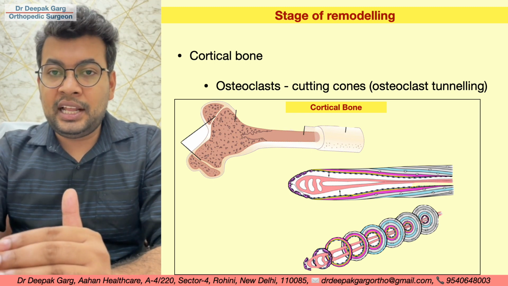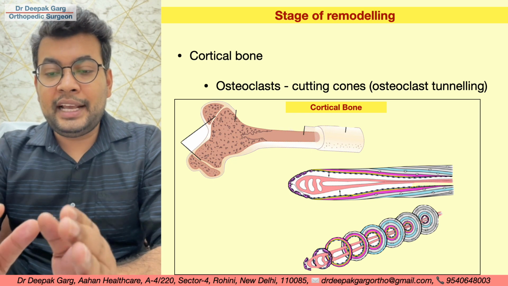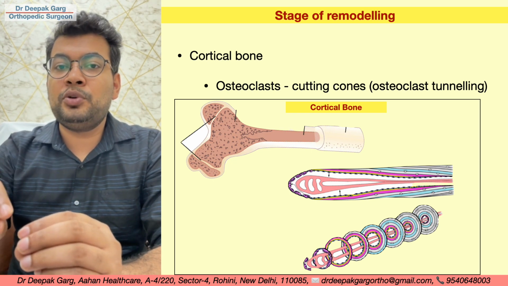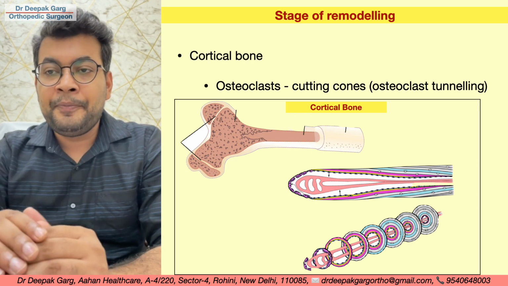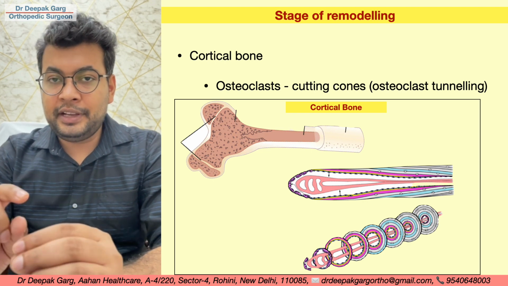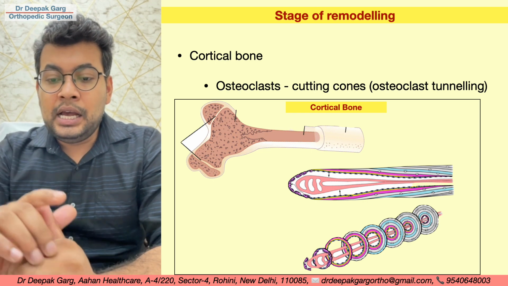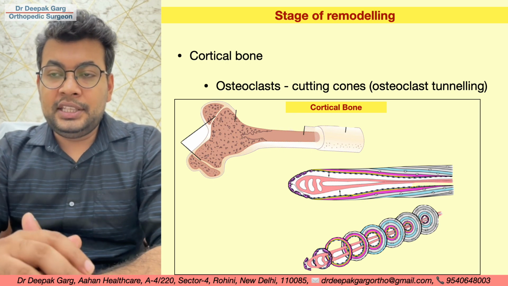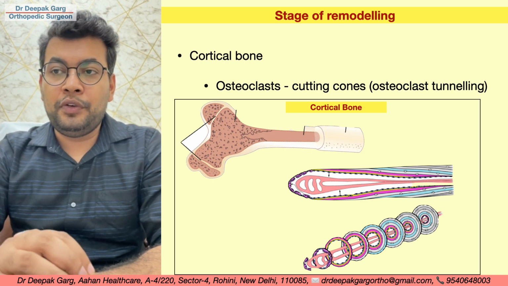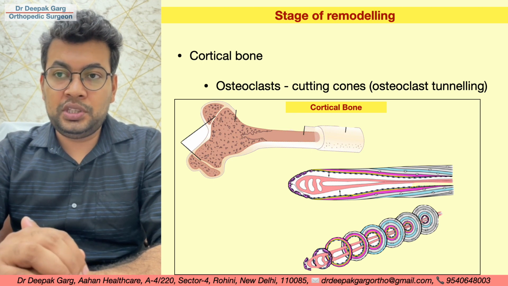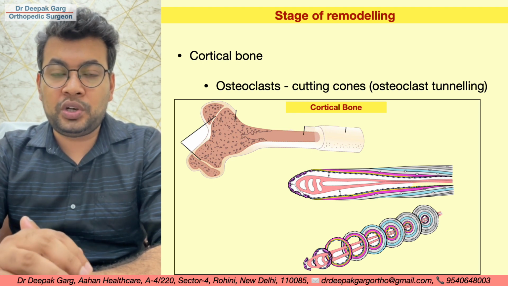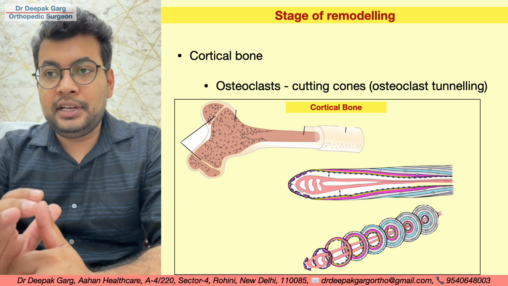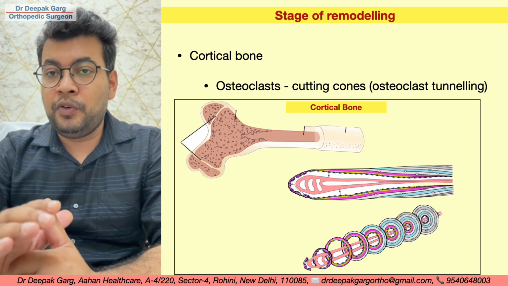That means the Haversian canal system is going to be formed, whereas the collagen with the calcium deposit is already formed. So the osteoclasts will come and create space in the already formed consolidated bone. These spaces are formed in the form of a cone. So the cells that are involved are osteoclasts. Osteoclasts will do the bone resorption in the form of cutting cones.